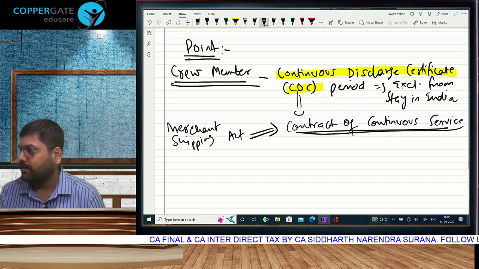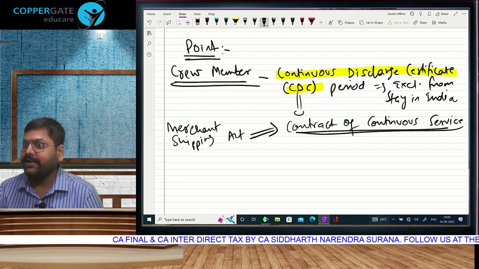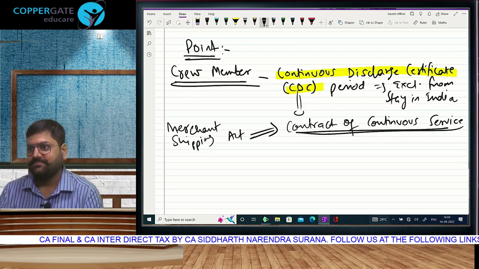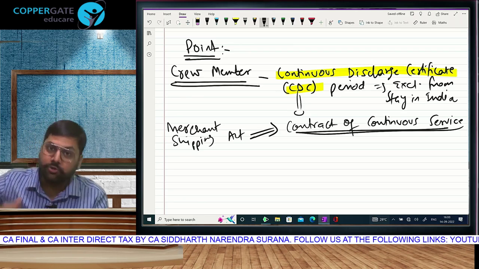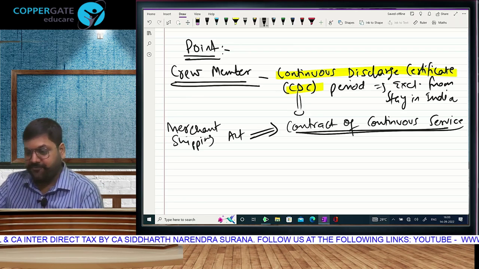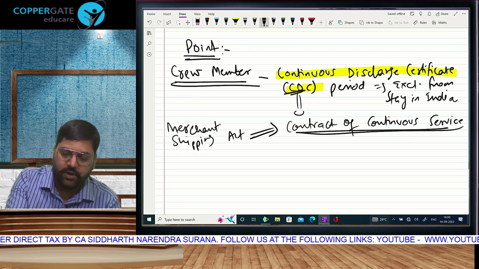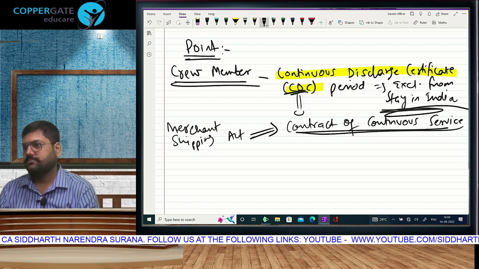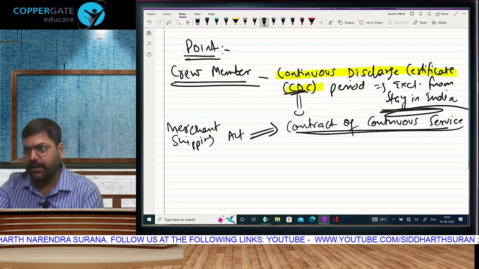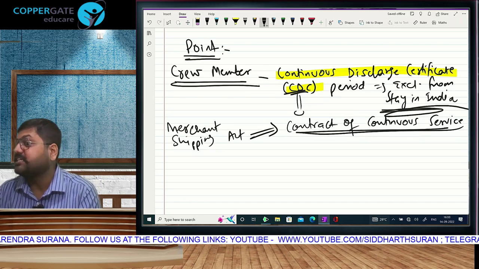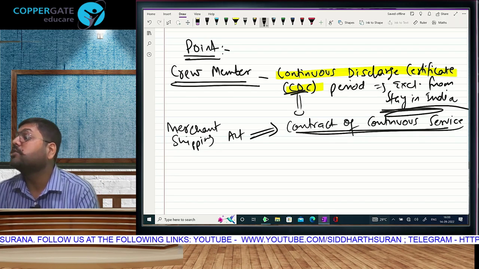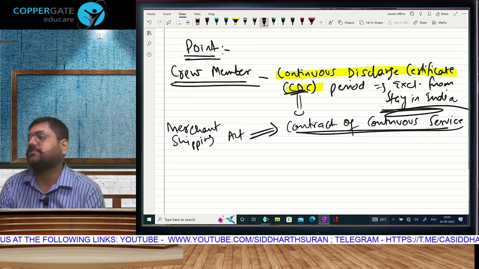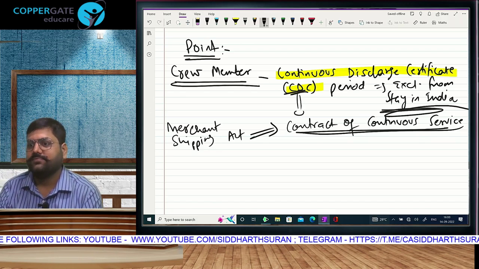On the 15th, the ship has come back. So now you are in India. CDC is going on. That won't be counted as stay. So whatever period you are out, you are out. After you come back, if CDC is going on, it will be excluded from stay in India. Whatever is out is out. After coming back, physical presence is where? Where are you? In India. But it will be counted as outside India because CDC is going on.